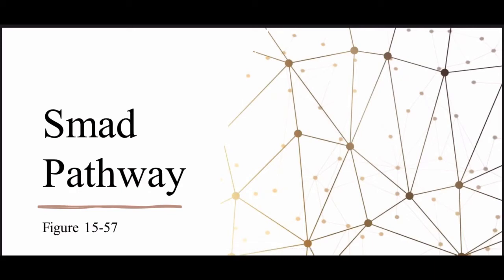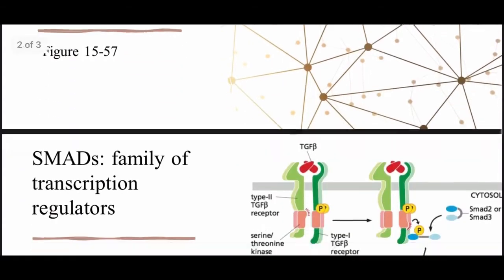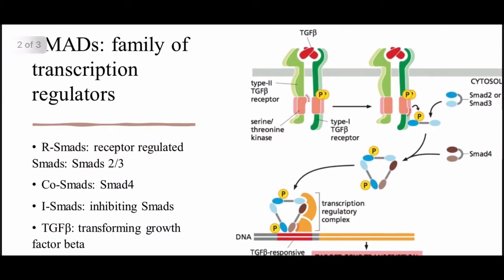So this is the SMAD pathway. This is significant because signal proteins of the TGF-beta superfamily act through the receptor serine threonine kinases and these SMADs. SMADs are a family of transcription regulators. They play major roles in intracellular mediators that transduce the TGF-beta signal from the cell surface to the nucleus.